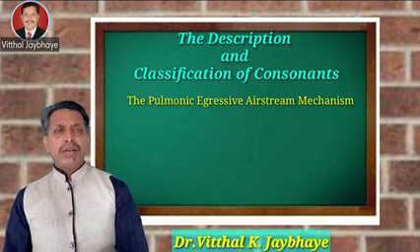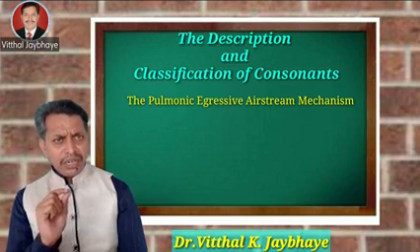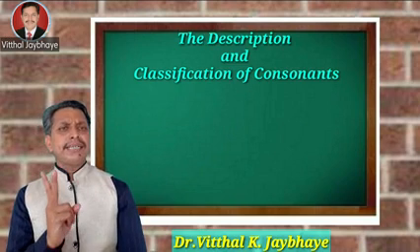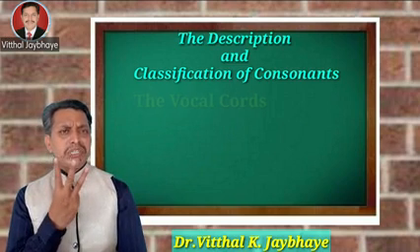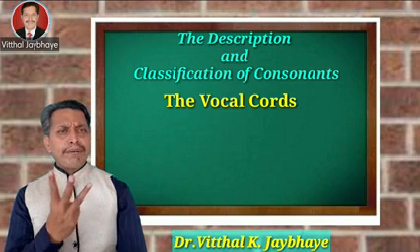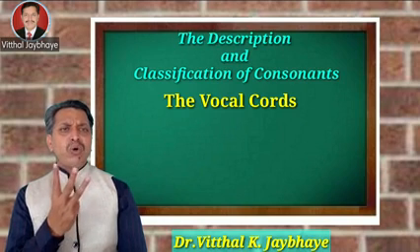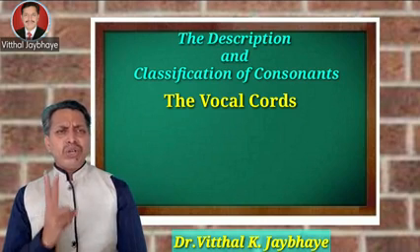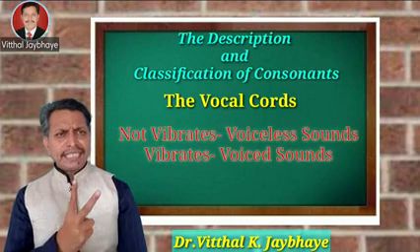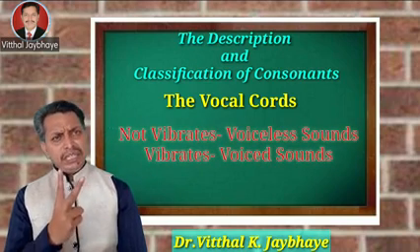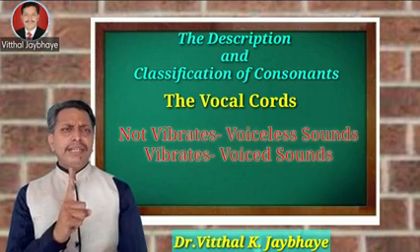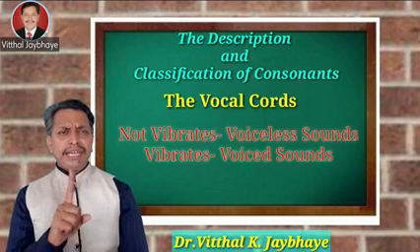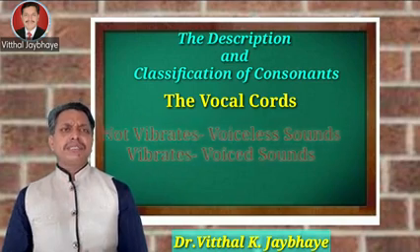The third criterion is very important: whether the vocal cords vibrate or not. We have seen in one video, in the speech system, that the vocal cords have 3 important situations: vocal cords drawn wide apart, vocal cords held loosely together, and vocal cords held tightly together. In this regard, we find 2 types of sounds: voiceless sounds and voiced sounds. So this criterion, whether a sound is voiced or voiceless, is also useful for the classification of consonants.